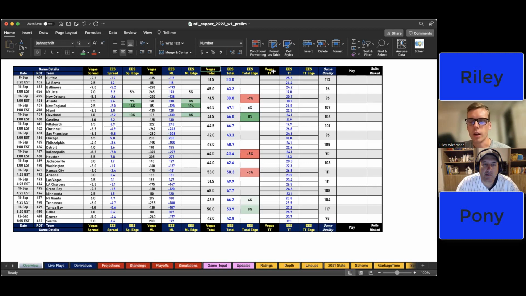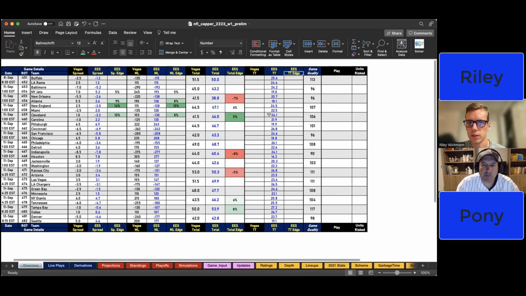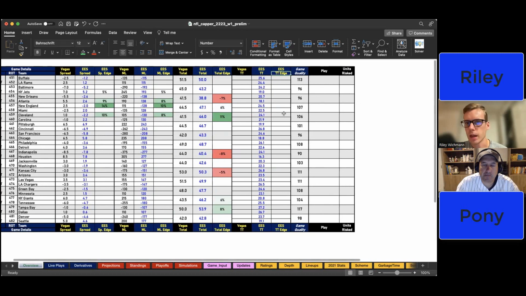Moving on from there, we have the team totals, which are not in yet. I don't think there are any team totals out there yet, so it's still too early for that. Then ES team totals and team total edge, and we will make team total plays, just not quite as high a volume in comparison to the standard spreads and totals. Then we have our play column.